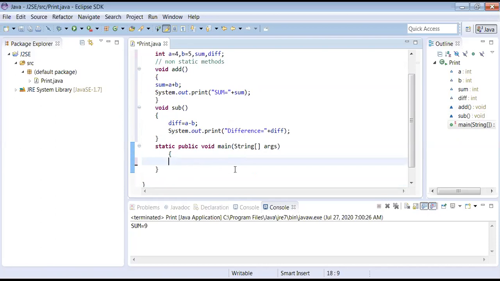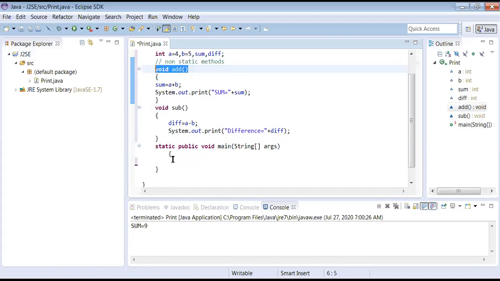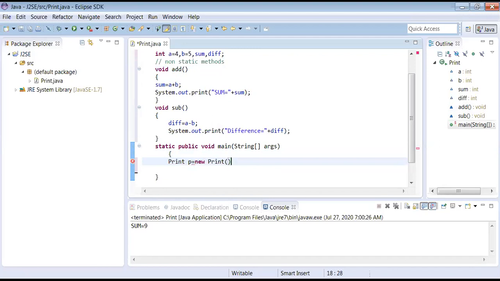Tell me. First, create an object. You have to create it, because both of these are non-static methods. How do you invoke non-static methods? By creating an object. See what I'm doing: Print p is equal to new Print. That's it. So the object is created.